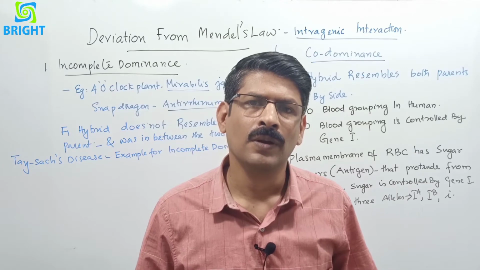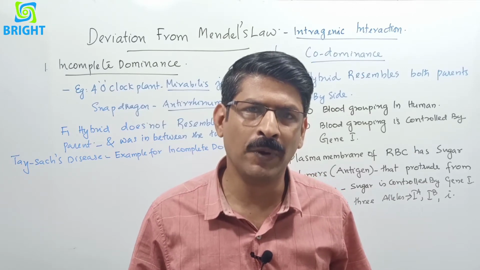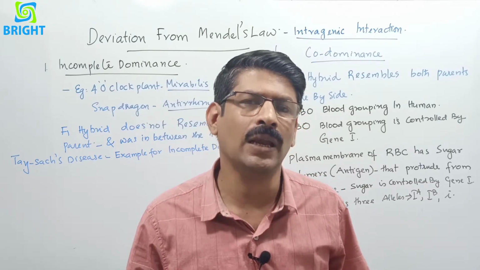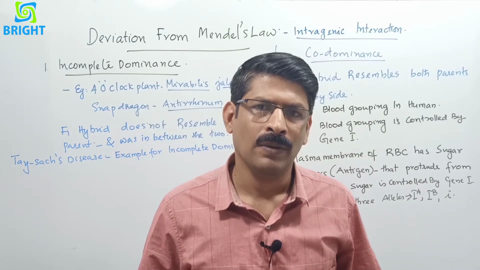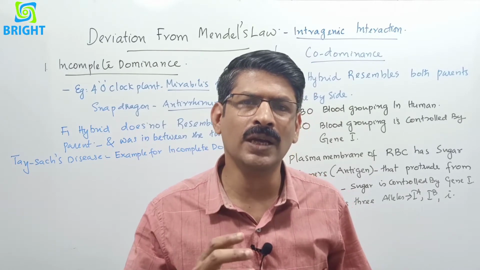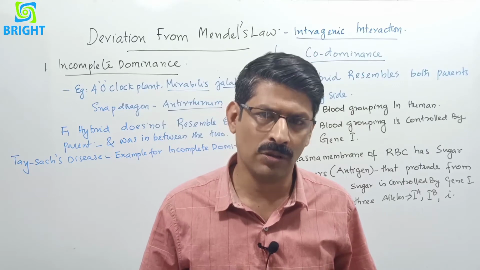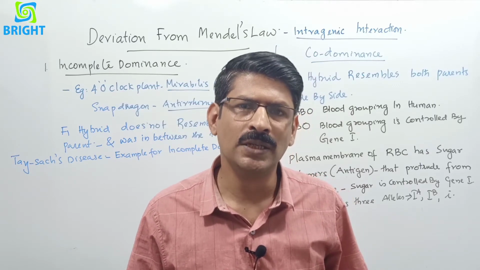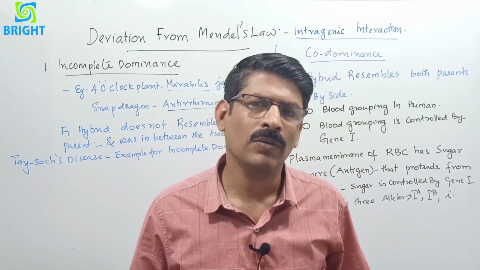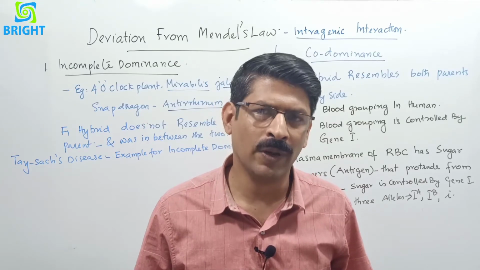We discussed the different terminologies related to genetics, and we went through the experiments conducted by Mendel and the inheritance of a single gene, or monohybrid cross, with the monohybrid phenotypic ratio and also genotypic ratio.